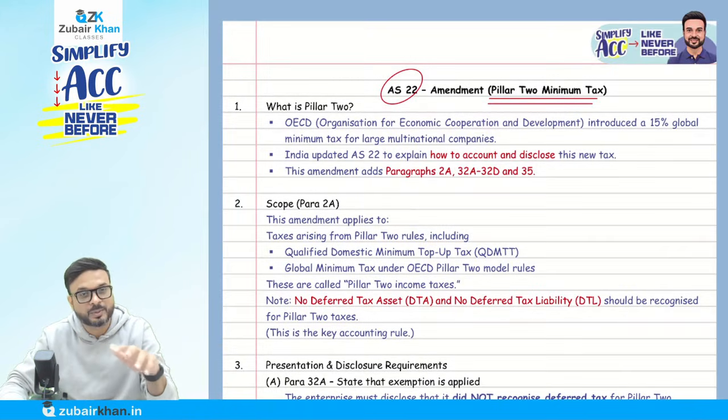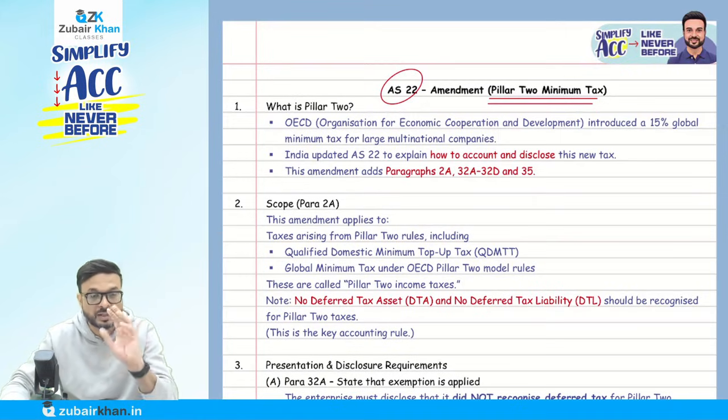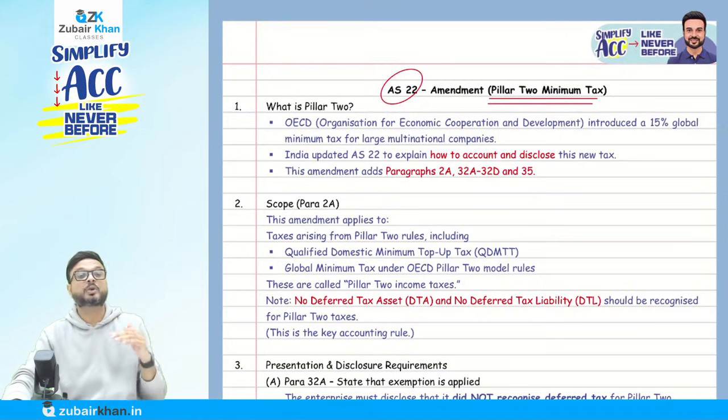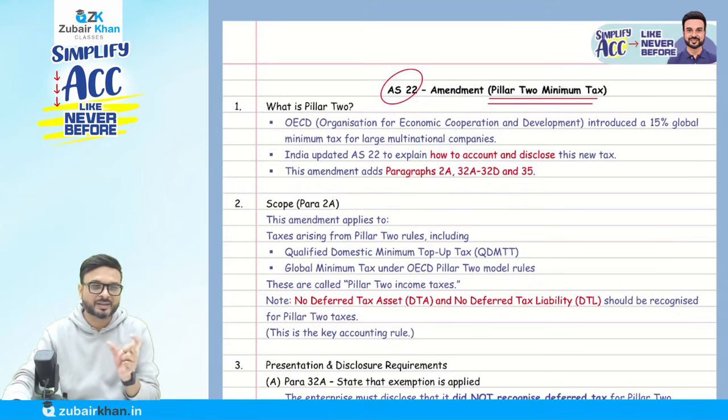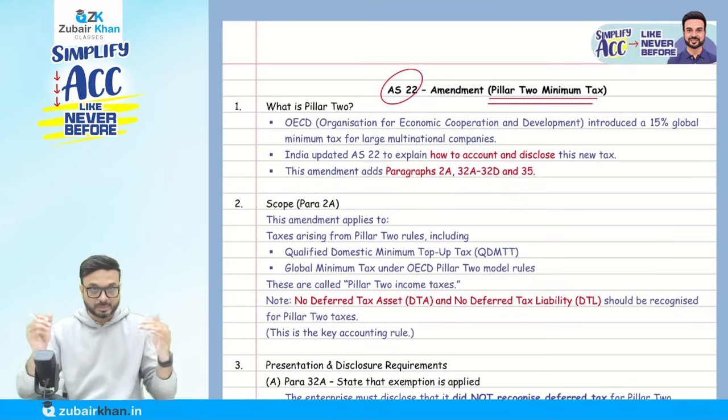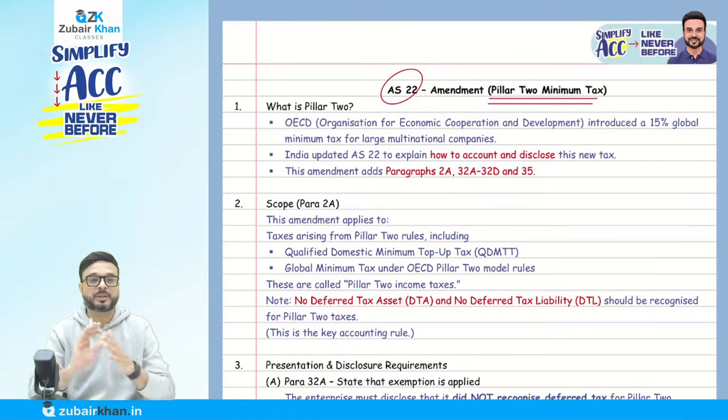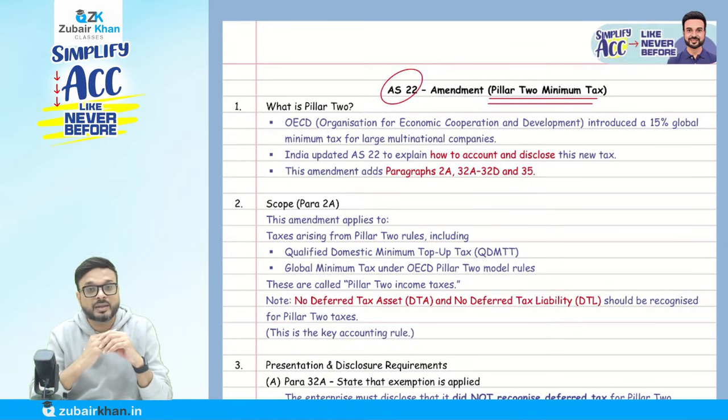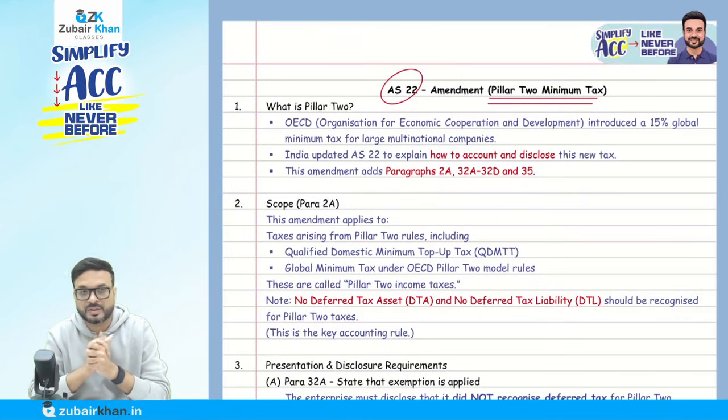Many students send me a message. The amendment is mentioned in the RTP, but they are not able to understand it from there because of the technical language. So I have simplified those amendments here, very simple amendments. You don't have to write anything. You can find it in this amendment PDF that I will share in the Telegram channel. You just have to listen to me carefully.